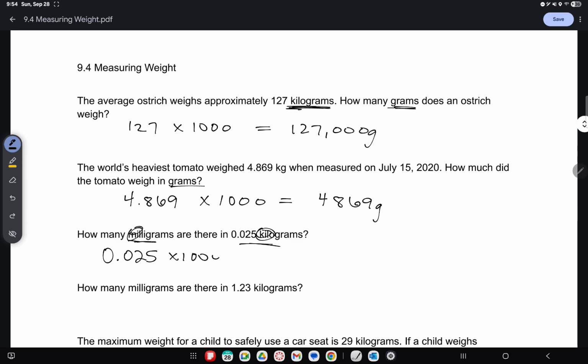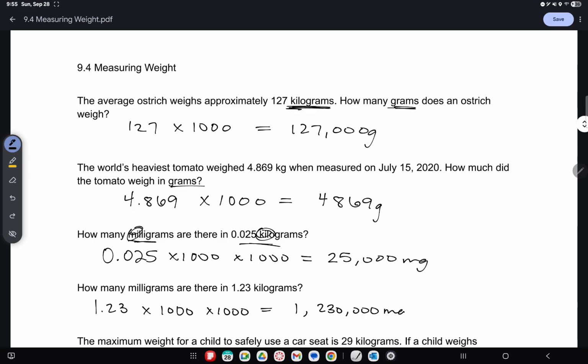So we're going to multiply by 1,000 twice to get 25,000 milligrams. How many milligrams are in 1.23 kilograms? So 1.23 kilograms going 2 jumps will give 1,230,000 milligrams.